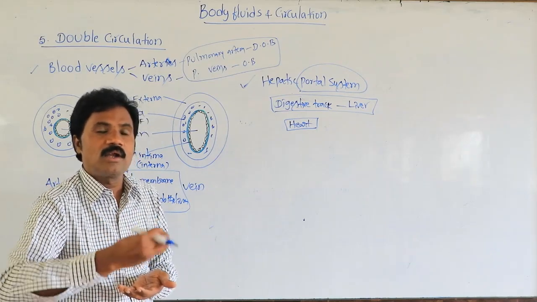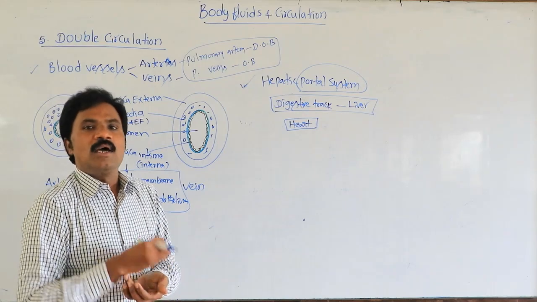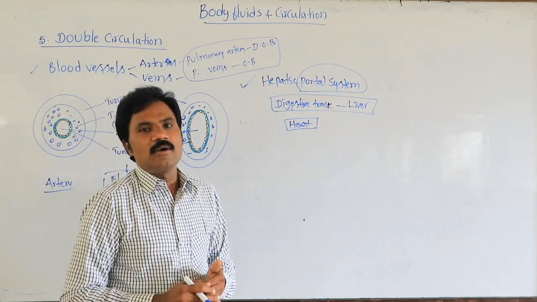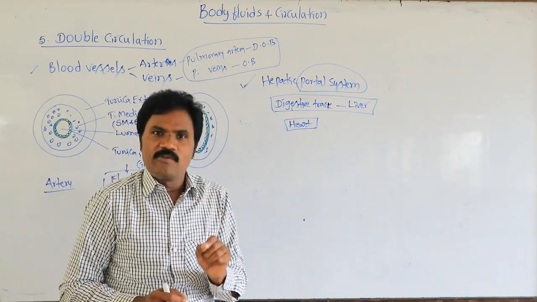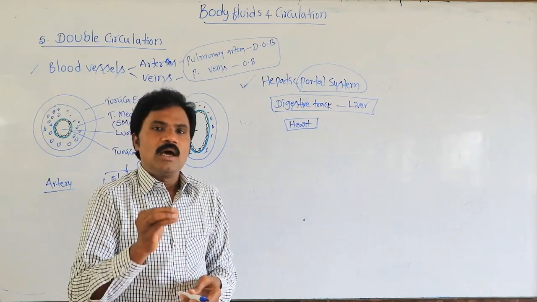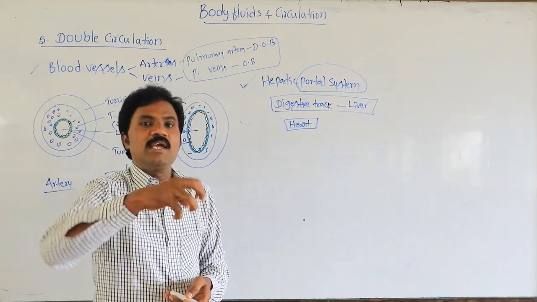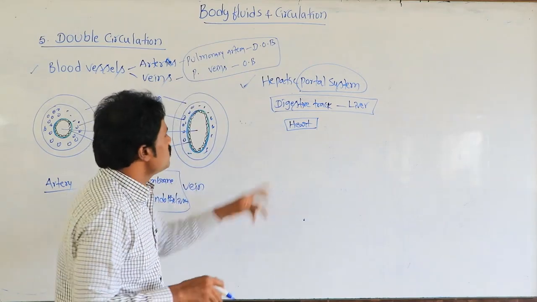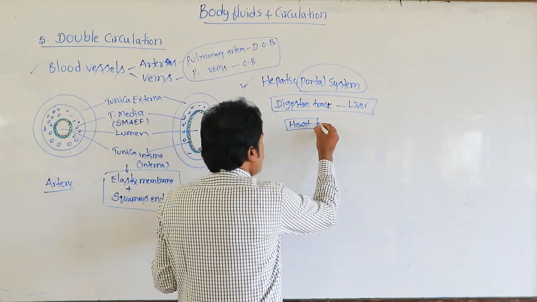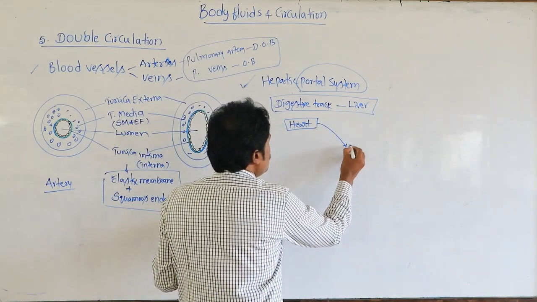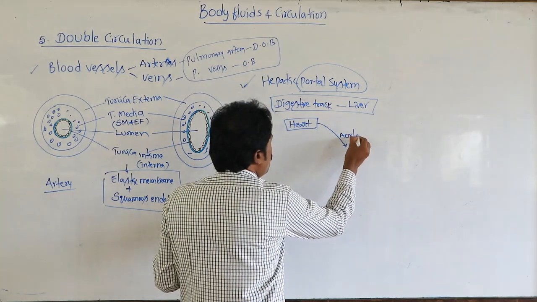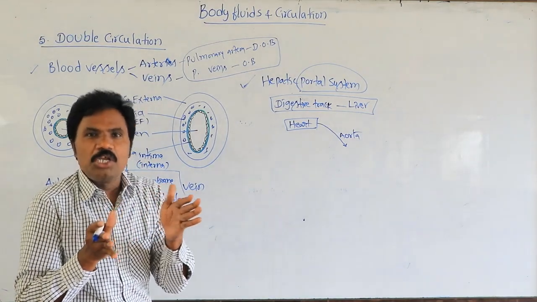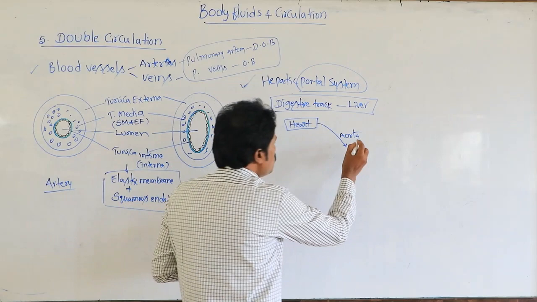From the heart, one blood vessel is sent, the aorta. This aorta distributes to the arterioles.